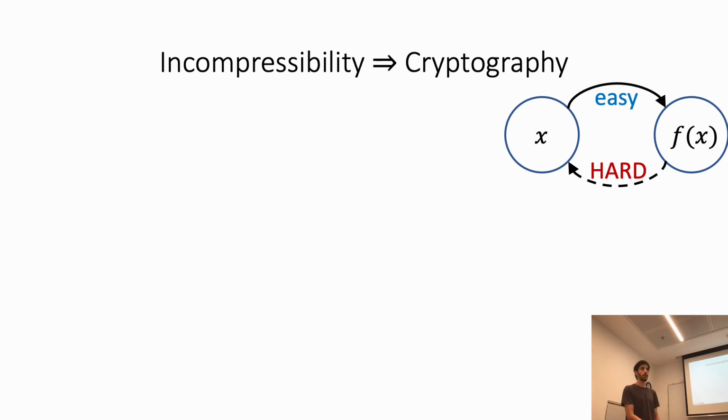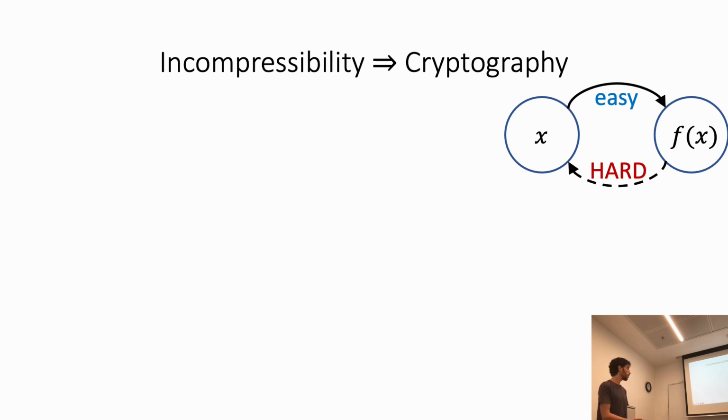And using one-way functions, we can construct many useful primitives, such as pseudorandom generators and encryption. A one-way function is a function that is easy to compute, so we have an efficient algorithm that, given an input x, outputs f of x, but it is hard to invert: there is no efficient algorithm that, given f of x, outputs x.